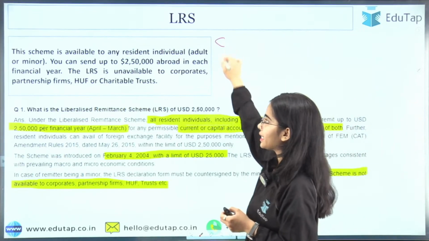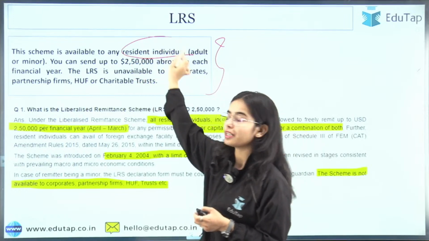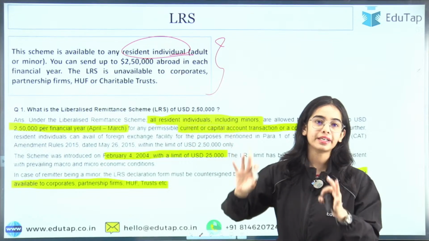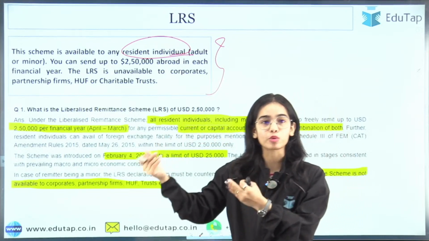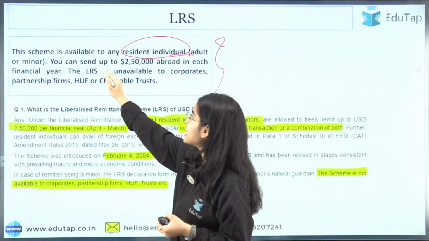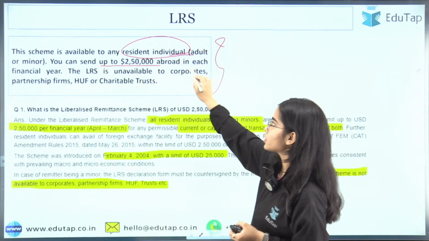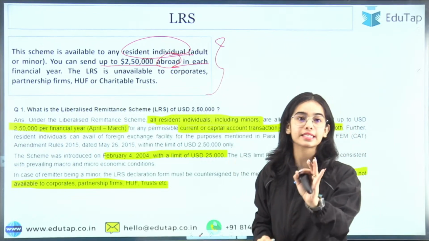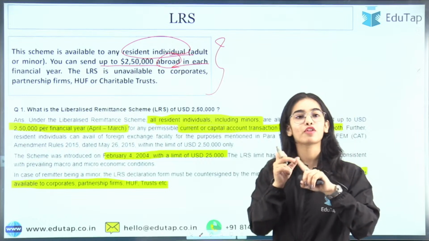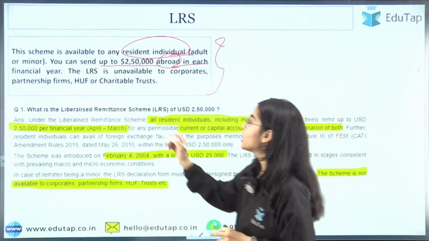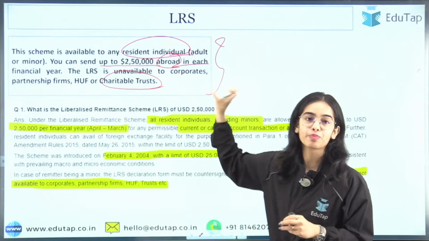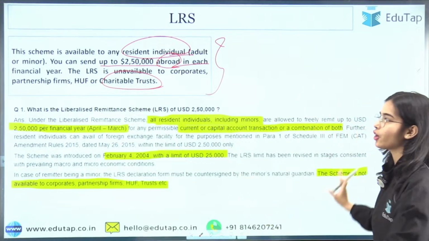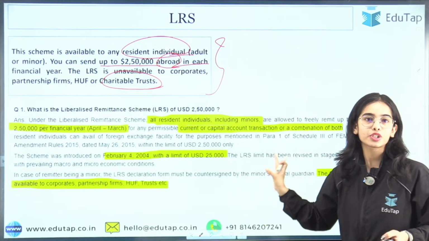The basic idea is that the scheme is available to all resident individuals, be they adults or minors. They can send money outside relatively easily. You can send up to $250,000 abroad in each financial year, and the LRS is only for resident individuals. That means it is not available for corporates, Hindu undivided families, charitable trusts, partnership firms and such. It is only for resident individuals. So what is the whole idea of the LRS? You can see that through this paragraph.